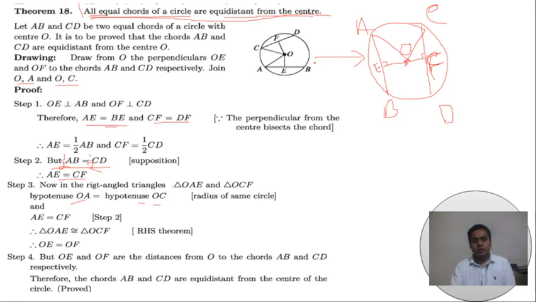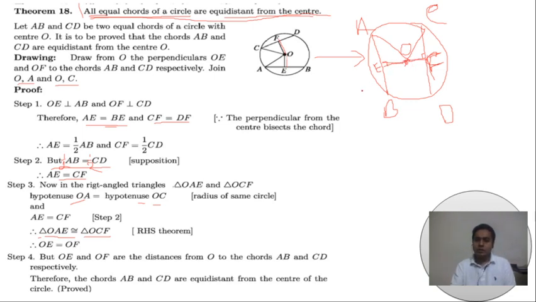So those two triangles are congruent. If two triangles are congruent, then all their sides and all their angles must be equal. That's why we can write OE and OF are equal, because they are corresponding sides of these triangles.